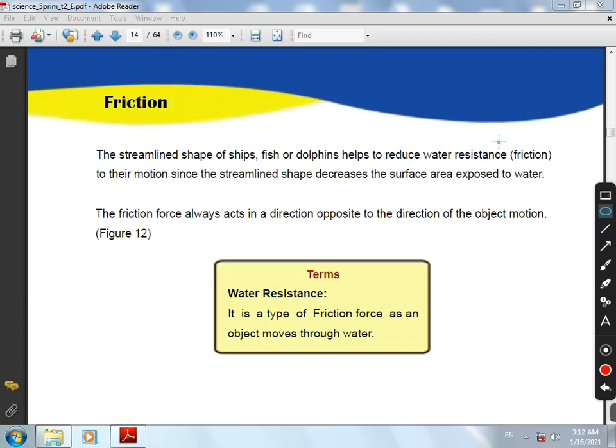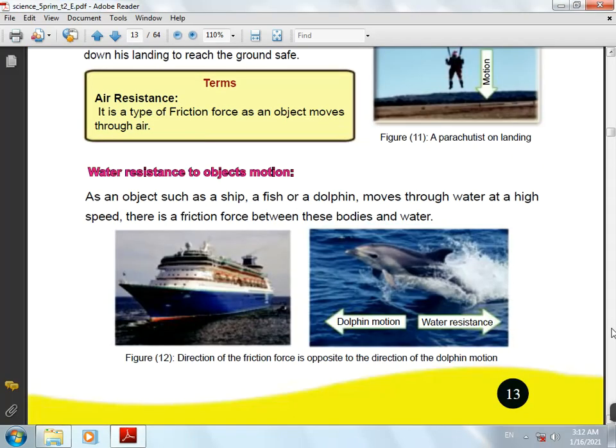Ships, fish or dolphins have streamlined shapes. Why? To reduce water resistance. Again, together: ships, fish or dolphins have streamlined shapes to reduce water resistance.